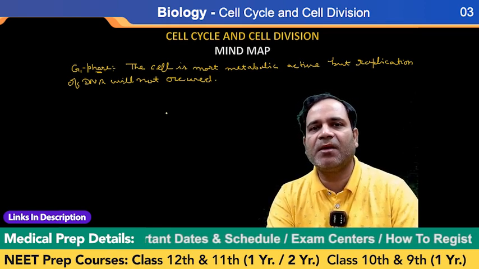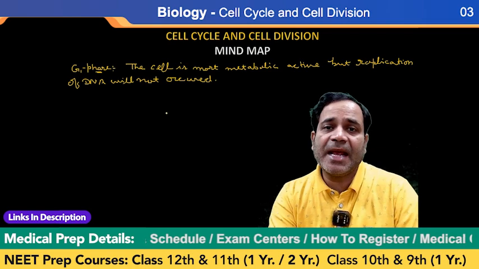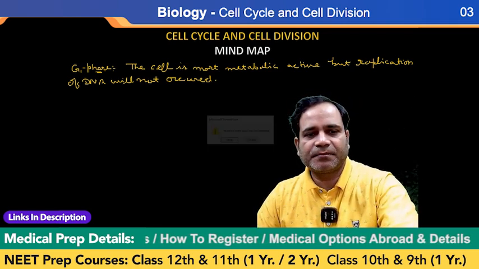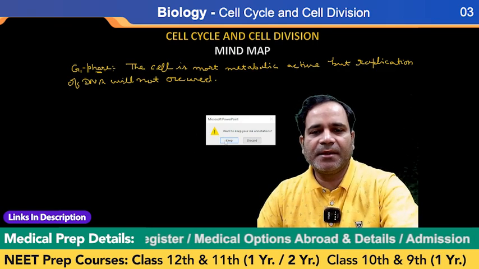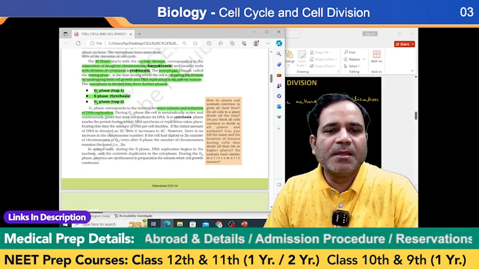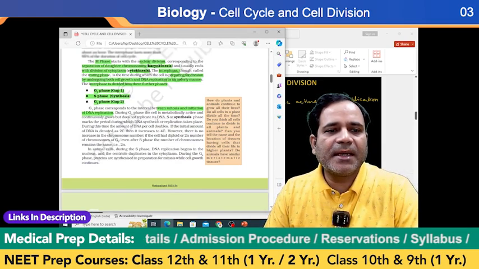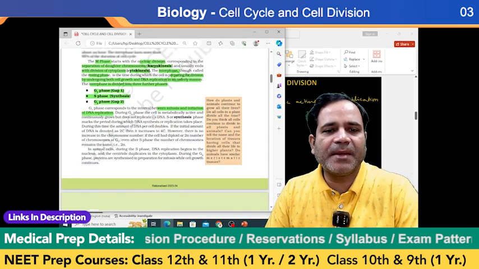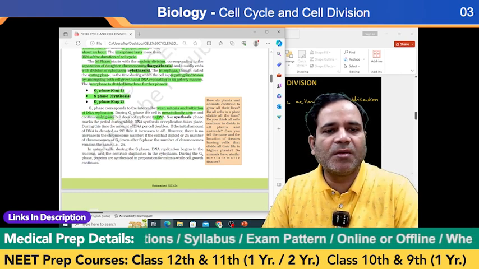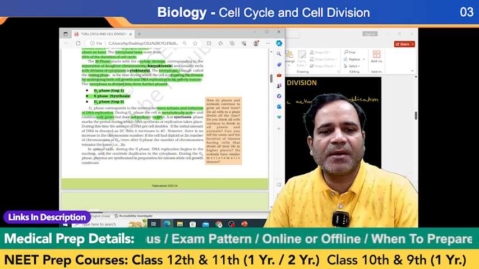Replication of DNA will only take place in the S phase of the cell cycle. This was given in NCERT. So in G1 the cell continuously grows, but does not replicate DNA.